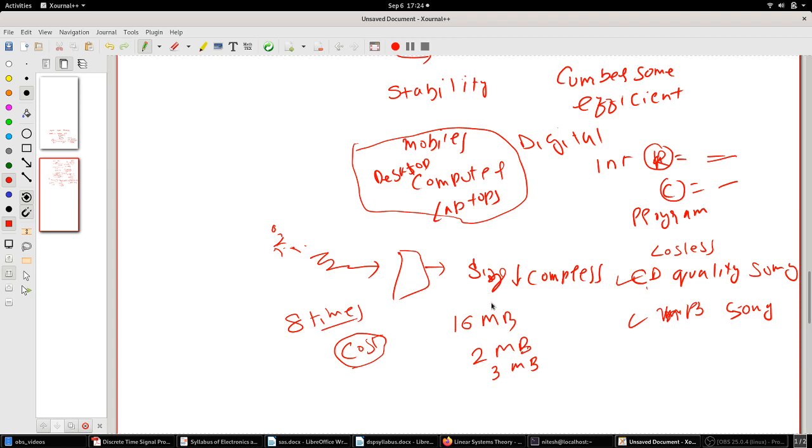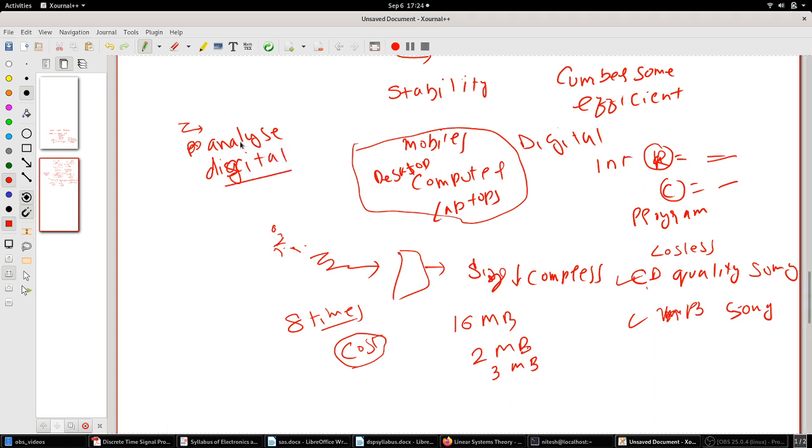Second thing, another place is in military, whatever signals you are getting in, you need to actually analyze them. Okay, so analyze them on a system, on a computer, right? When you are doing analysis, you are basically doing the analysis in this digital domain, right? So that's why you need this digital signal processing.